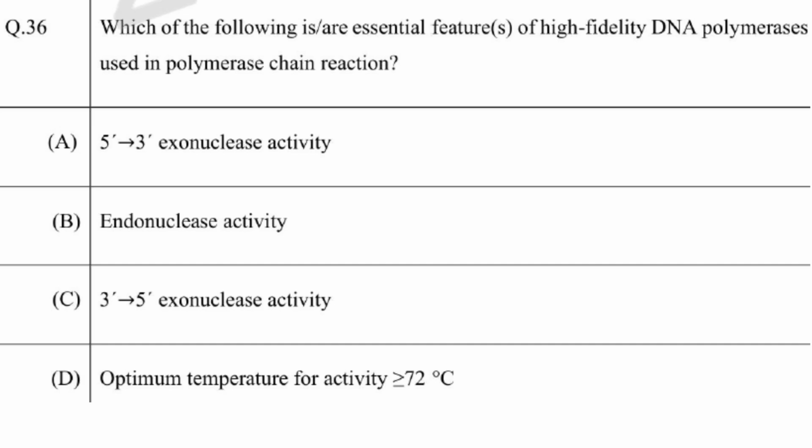Okay, next one. Which of the following is or are essential features of high fidelity DNA polymerases used in polymerase chain reaction? So high fidelity DNA polymerases, they will have proofreading activity. That is 3', 5' exonuclease activity. And since it is involved in polymerase chain reaction, their optimum temperature will be greater than or equal to 72 degrees. So C is correct, D is also correct. They don't have endonuclease and 5', 3' exonuclease activity.